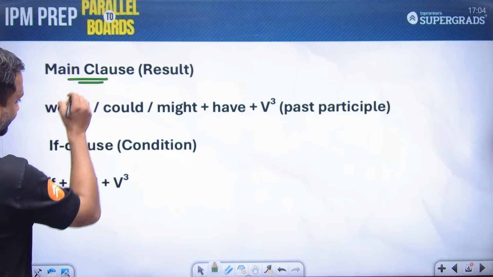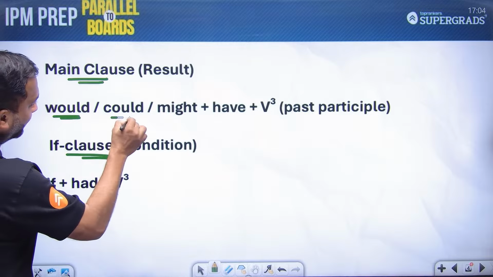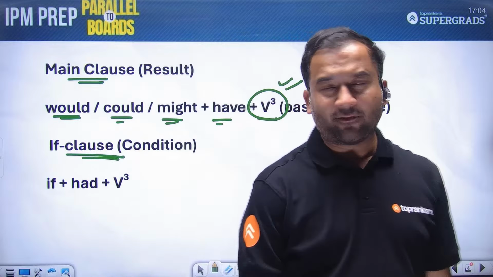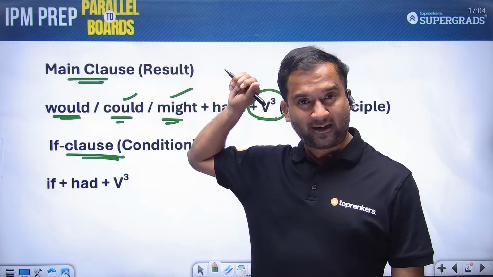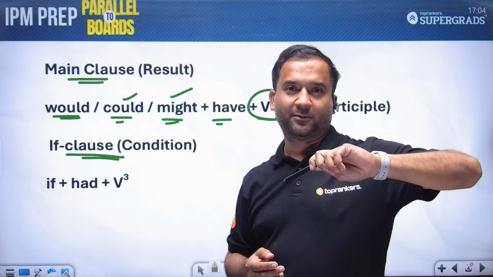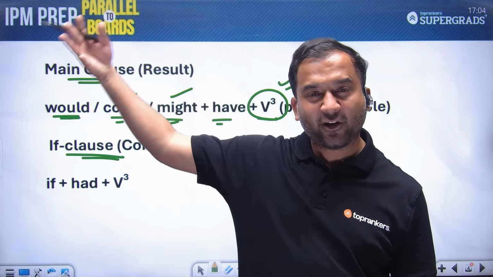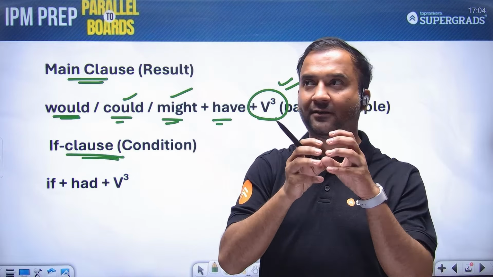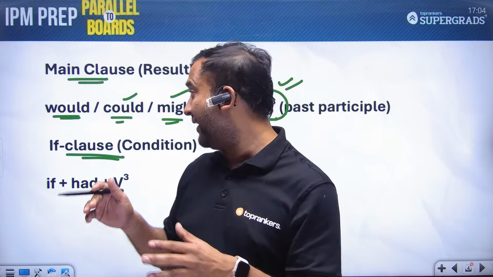So the main clause and the if clause. मेन क्लॉज में it can be would, could or might, then have plus V3. A lot of times we believe कि सर, would have और V3 होता है, but नहीं. Could भी हो सकता है, might भी हो सकता है. Difference क्या है? As discussed, मॉडल वर्ब्स का problem आपको एग्जाम से एक दिन पहले तक रहता है. So could expresses ability of the past, might expresses possibility of the past, and would is, you could say, tailor-made for such a situation, कि will का past form है. इस sense में will, would यहाँ पे use होता है.